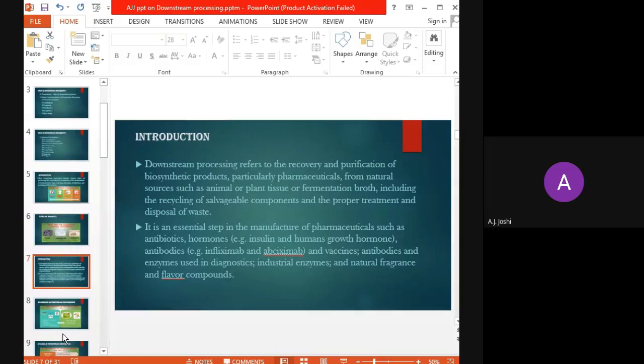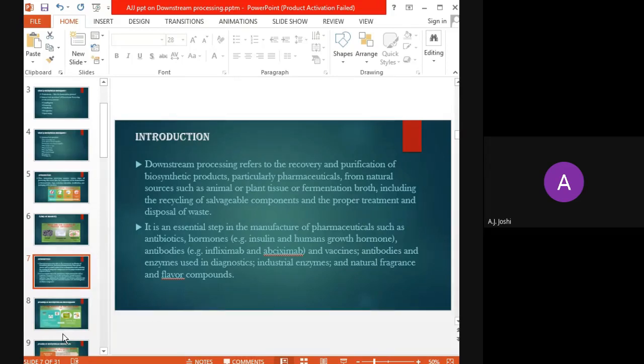So all these aspects are included under downstream processing. Downstream processing is an essential step in the manufacture of pharmaceuticals such as antibiotics, hormones, that is insulin and human growth hormone, then antibodies and vaccines, antibodies and enzymes used in diagnostics, then industrial enzymes and natural fragrances and flavor compounds.